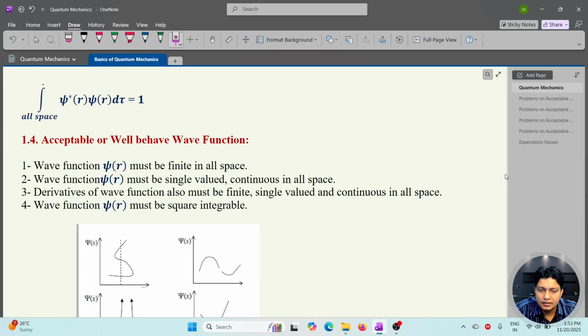And the third one is that the derivative of the wave function must also be finite, single valued and continuous in all the space. And the last one is that the wave function must be square integrable. Here we can see all these conditions in these graphs.